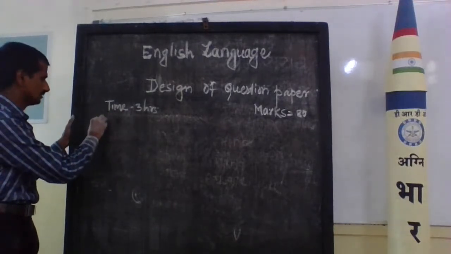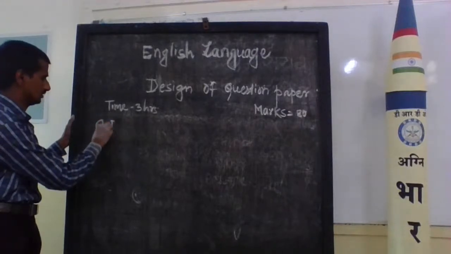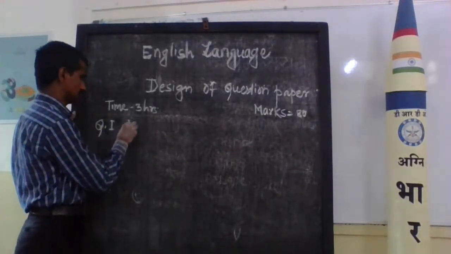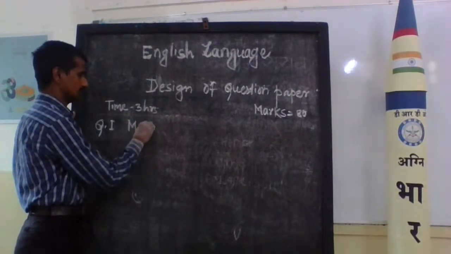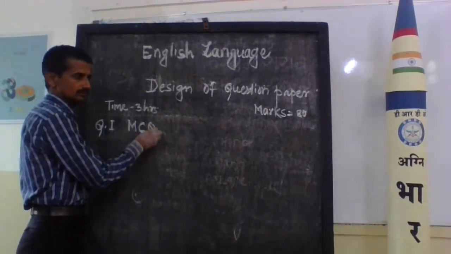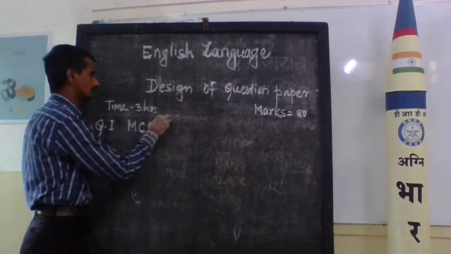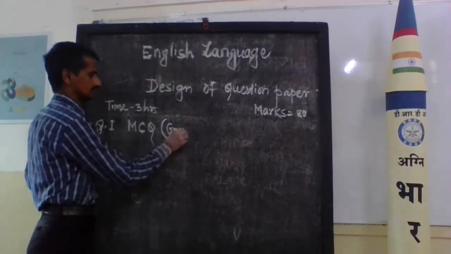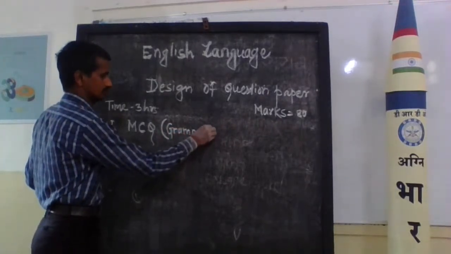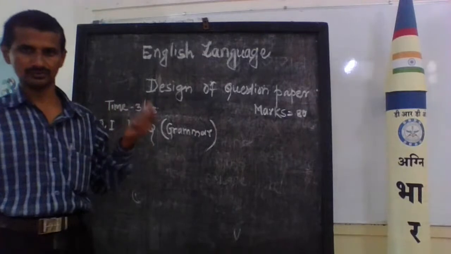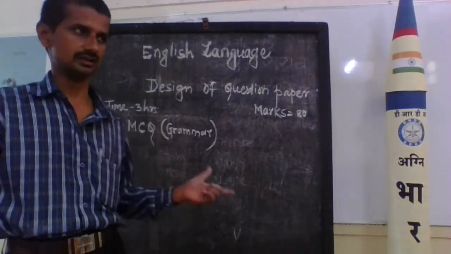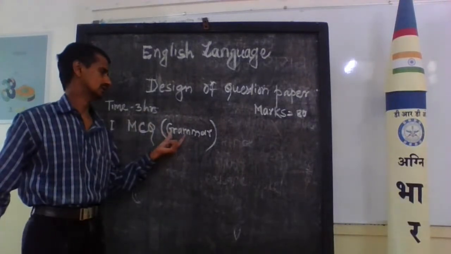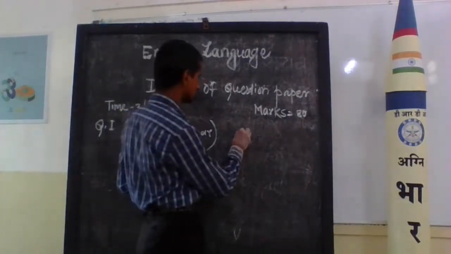Now here we consider question number 1, MCQ. MCQ means multiple choice questions. The multiple choice questions are based on grammar, not a prose section, not poetry section, not supplementary, nothing, but grammar.